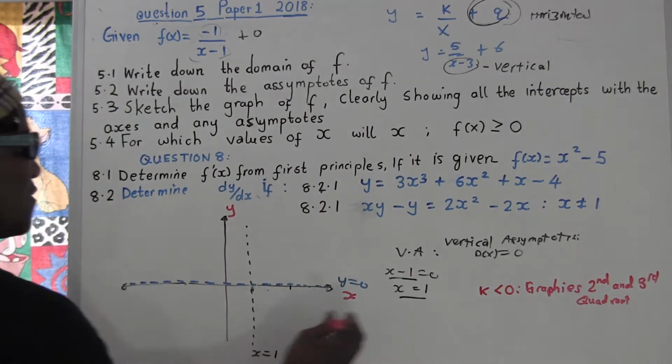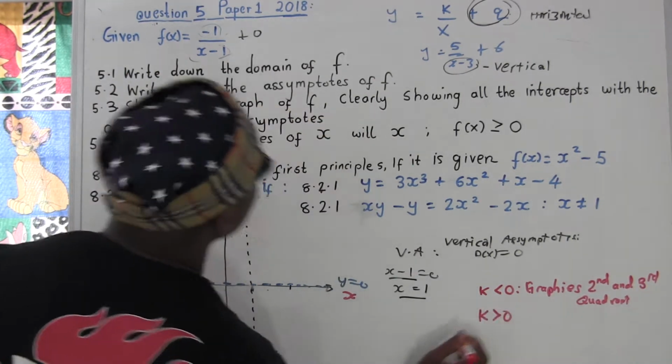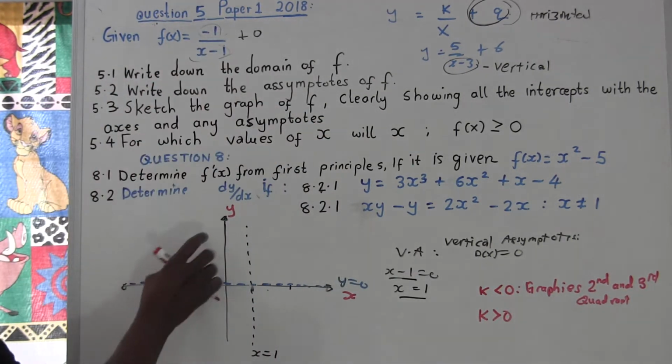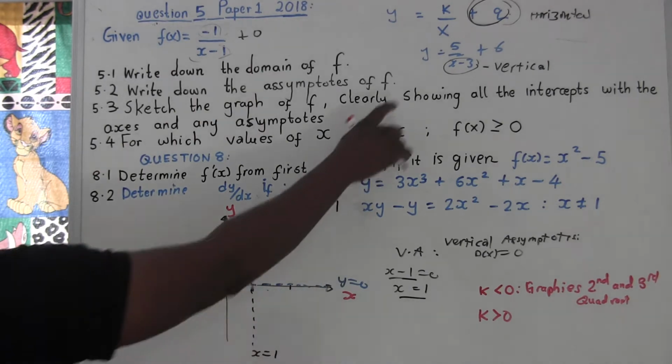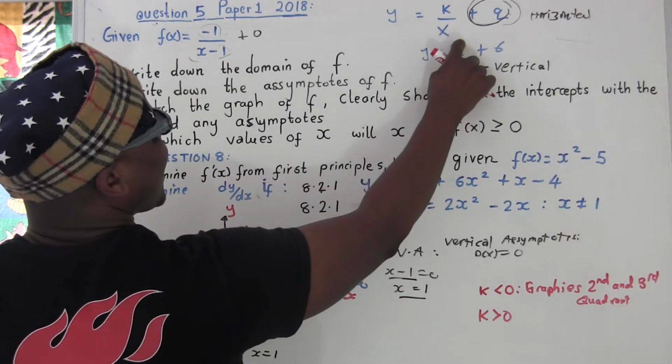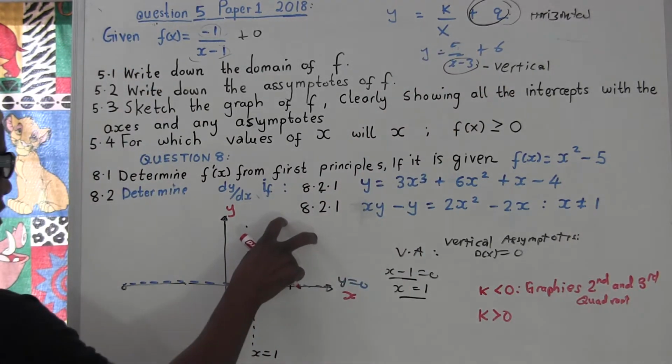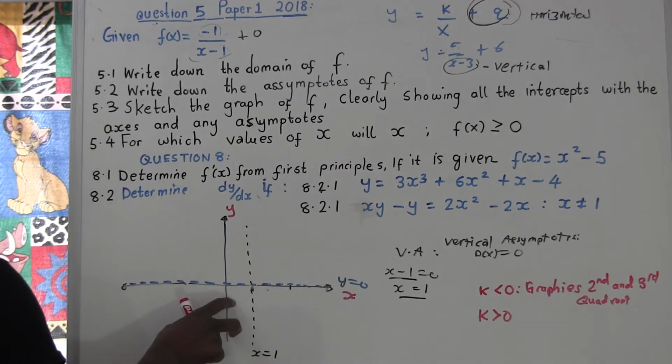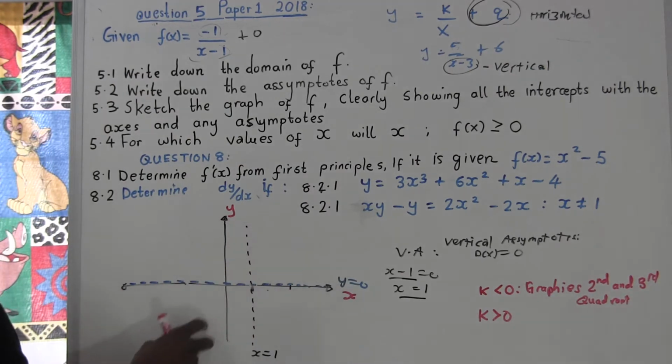Okay, so if this k is greater than 0, as in this case here, we know it's going to lie here and here. Because k is greater than 0, it means it's going to lie in the first and third quadrants.